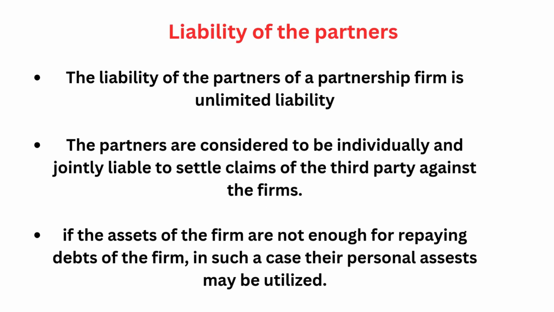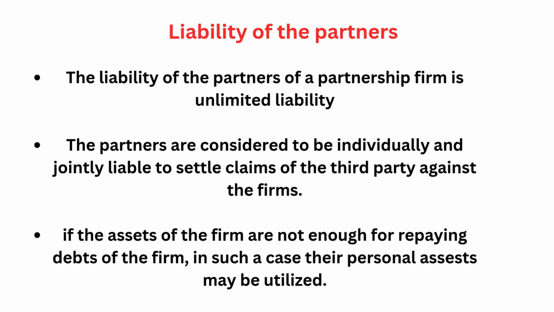Next one is liability of the partners. Sole proprietor has unlimited liability. Same as that, the liability of the partners of the partnership form is also unlimited. Here also, the partners are considered individually and jointly liable to meet the claims of third parties against the firm. Whatever money is claimed by the third party, you have to repay that amount. You are responsible for that.